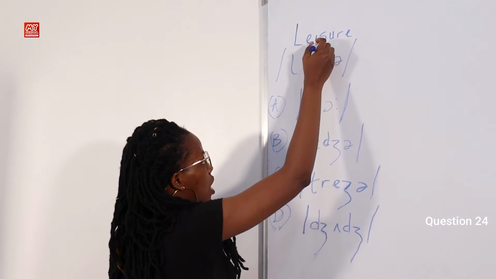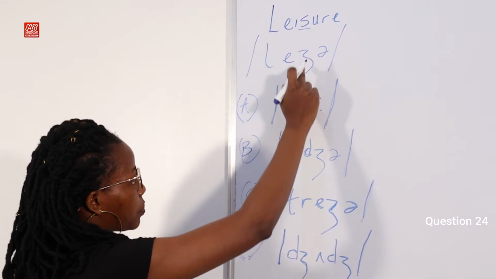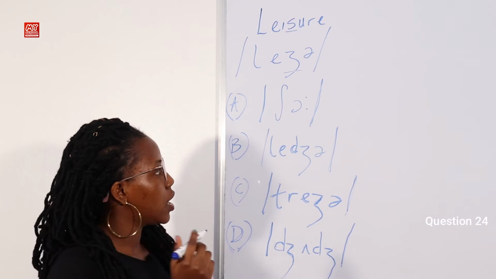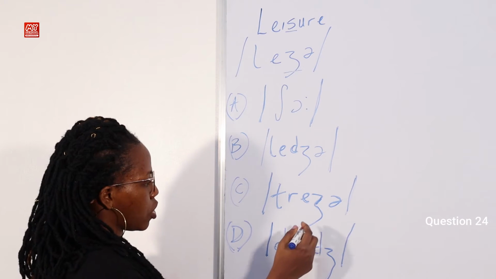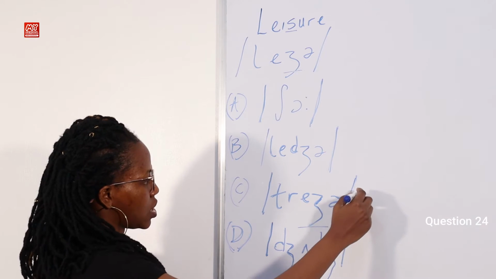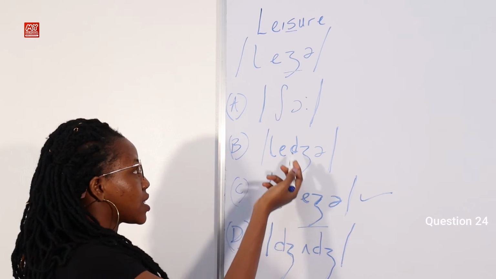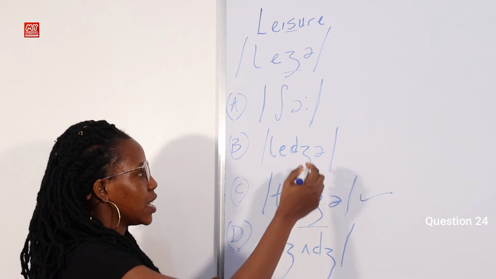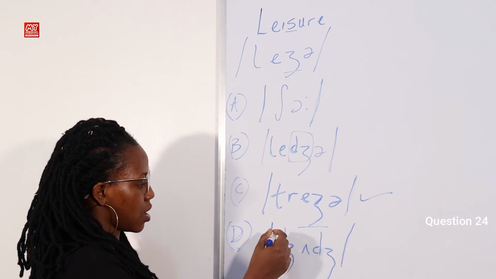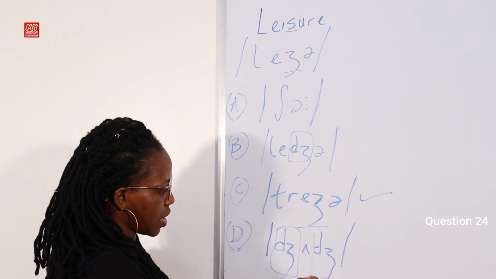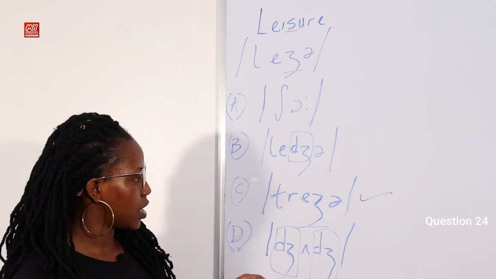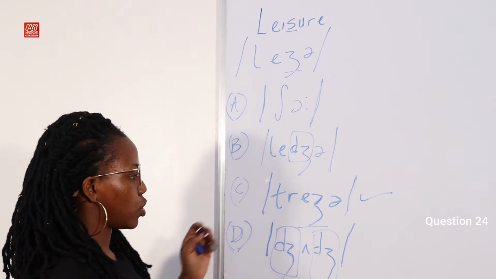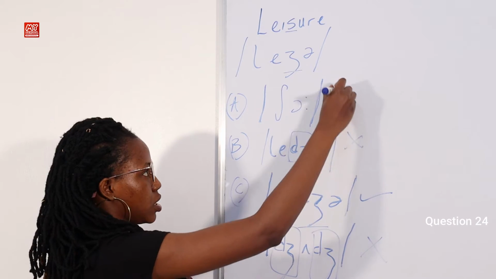Now we can see the letter of alphabet S is represented by this consonant sound, and we can see it also in option C, treasure. So this is correct. However, the sound is also quite visible in options B and D rather. But then this is a consonant sound that are written together. Okay, this is J, while this is Y. So it is quite different. There are two different consonant sounds. So the answer to this question is option C.